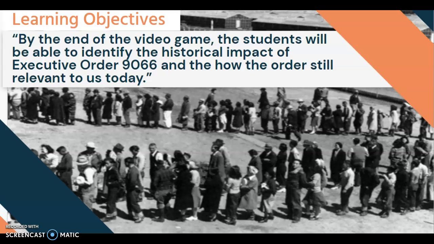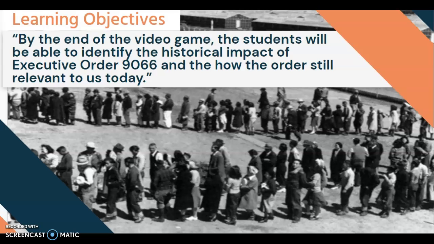Our learning objective is, as we stated in our game concept, we'd like to implement the game to tell a historical story. One of our team members, Sue Young, interviewed some educators, and they said the biggest thing with their students is they can't make connections between history and their own lives. Teachers seem to think that history is an unpopular class for a lot of students because of that. Our learning objective is that students are able to see the impact of the executive order and how the executive order is still relevant to us today.